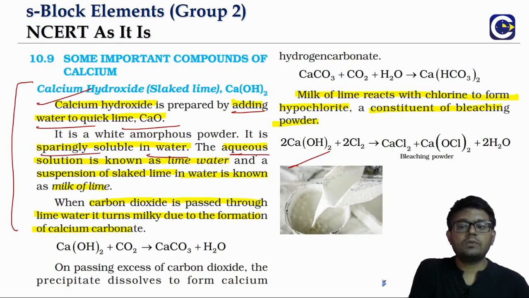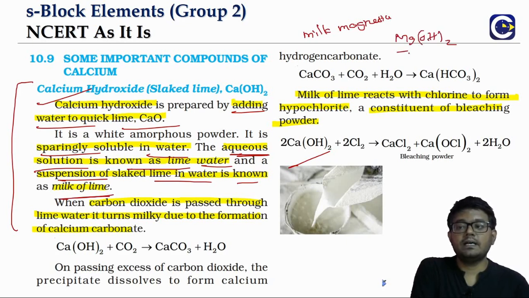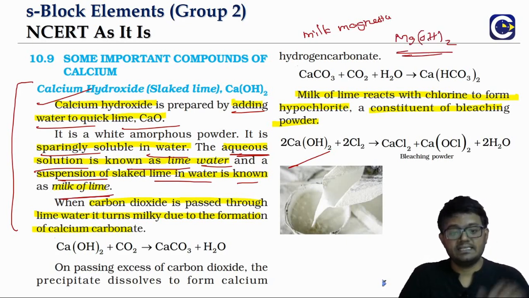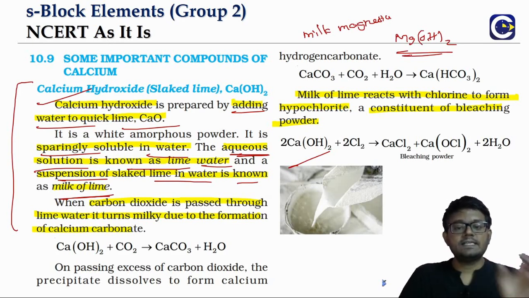If you look at the aqueous solution, these wordings can be important, especially in an examination like NEET. We may get these questions. The aqueous solution is known as lime water, whereas the suspension is known as milk of lime. Remember, we talked about milk of magnesia. What is milk of magnesia? It is a suspension of magnesium hydroxide in water that is used as an antacid. Similarly here, the true solution is called lime water, and the suspension is called what?